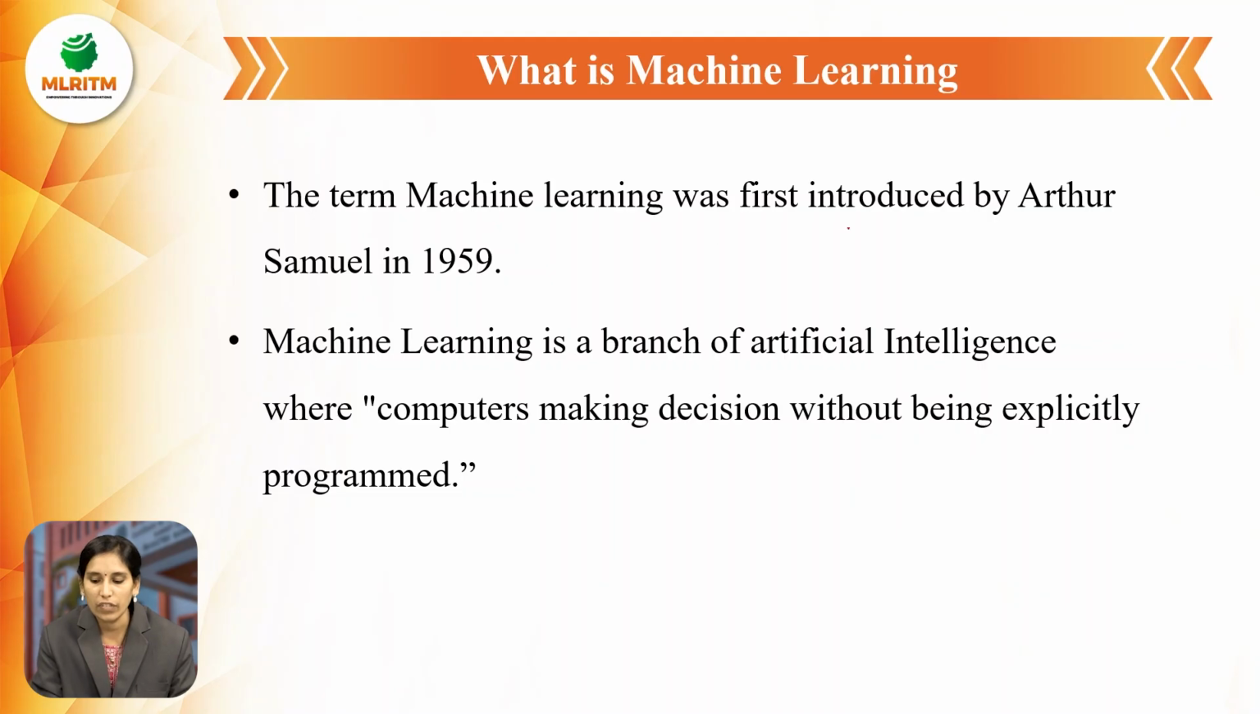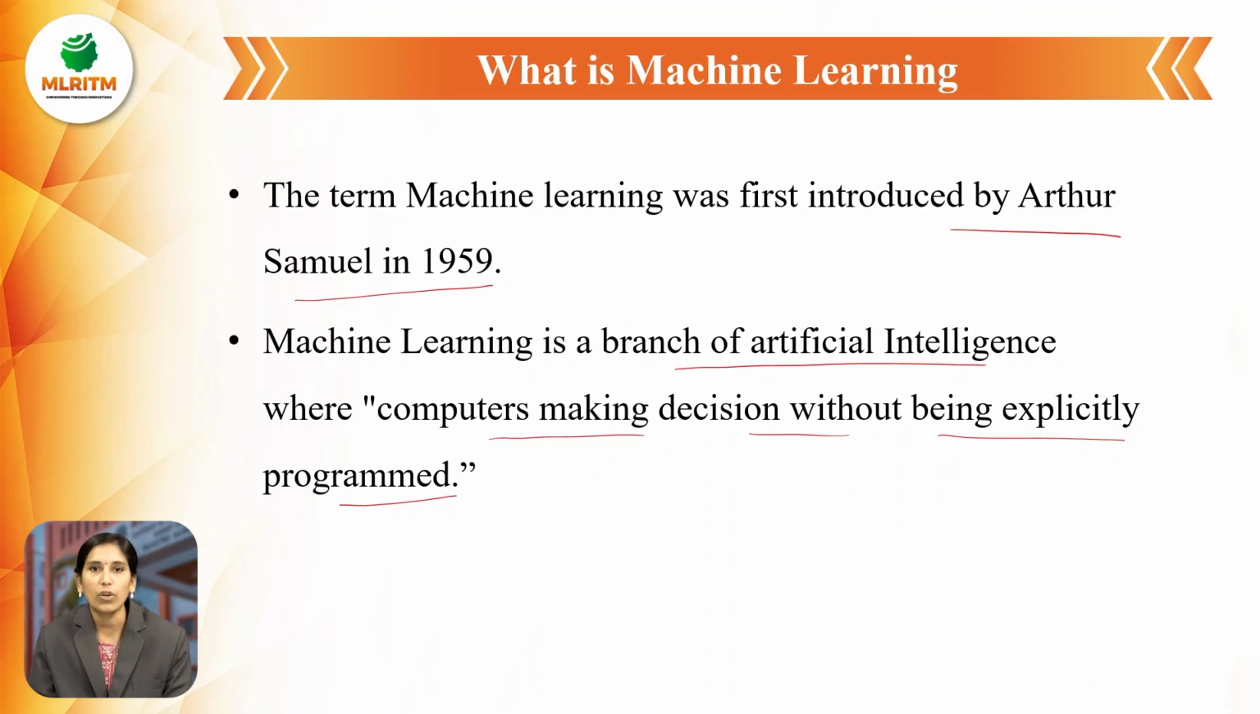The term machine learning was first introduced by Arthur Samuel in 1959. The machine learning definition is: it is a branch of artificial intelligence where computers make decisions without being explicitly programmed. In programming languages, we are giving the instructions, we are giving the rules. Based on those instructions, the programs will work and give the output. But in machine learning, computers make decisions, it takes its own decision without being explicitly programmed.